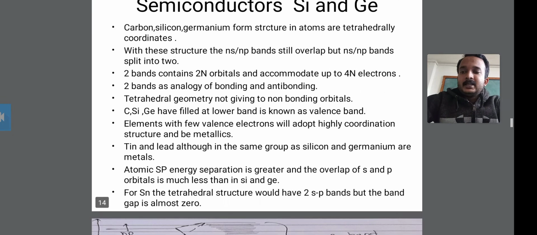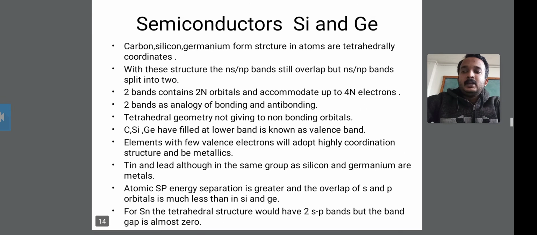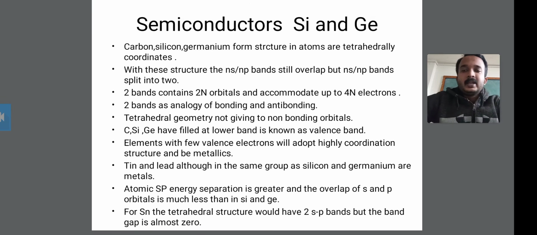Then next, elements with few valence electrons will adopt highly coordinated structures and be metallic. You should also know that carbon's valency is 4.